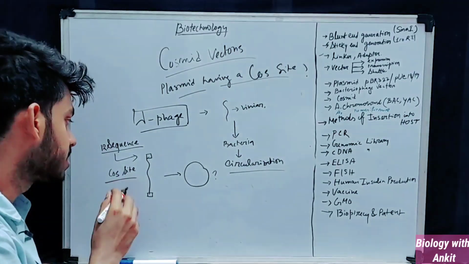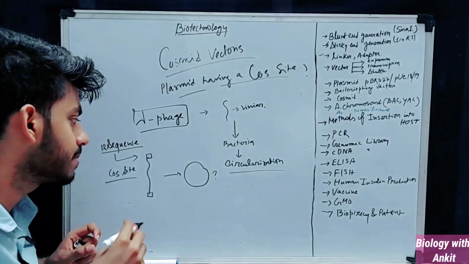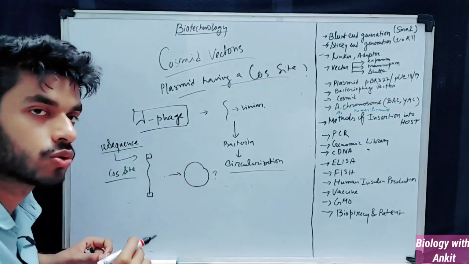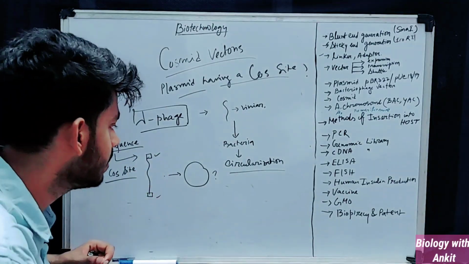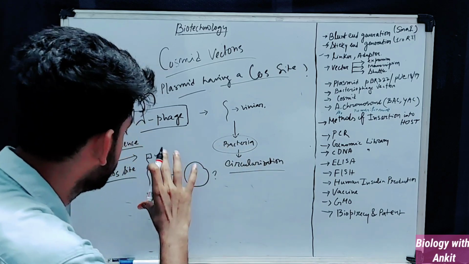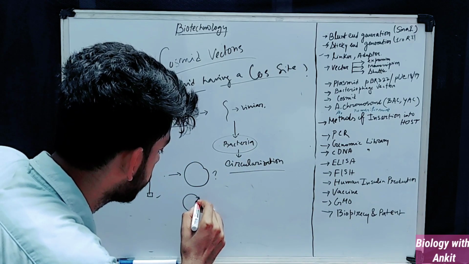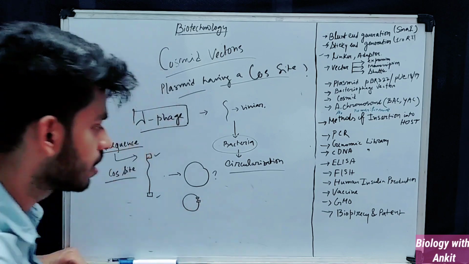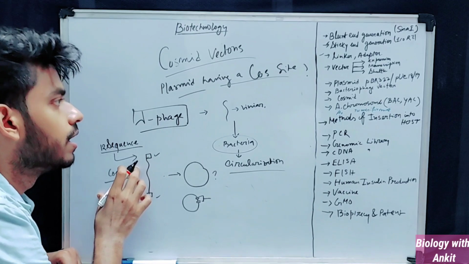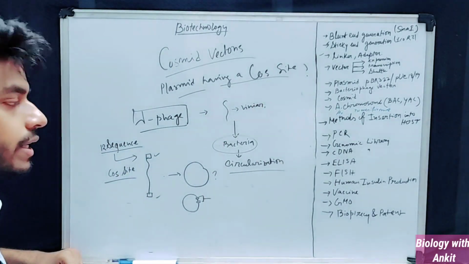What this does, these COS sites are nothing but just like cohesive ends. What are cohesive ends? Cohesive ends are ends that can simply join, that can simply fuse together. So if there are two COS sites at the end, after introducing it into a bacteria, the COS sites come into near proximity and they fuse with each other. So by the help of the COS site, the linear DNA is converting into the circular DNA.